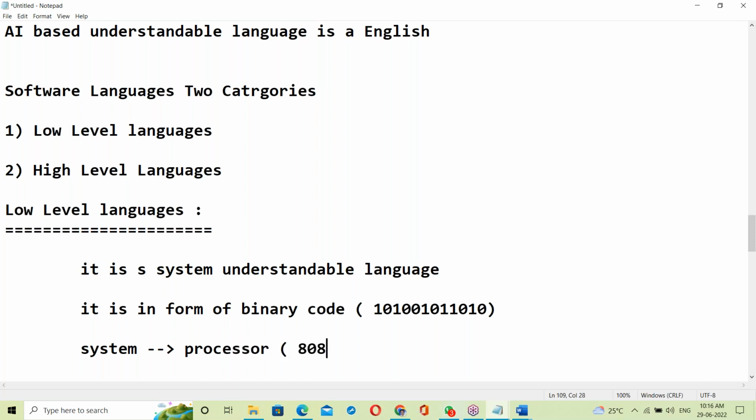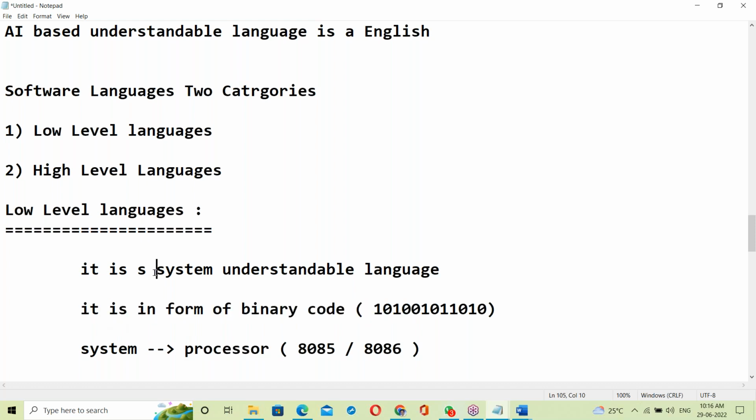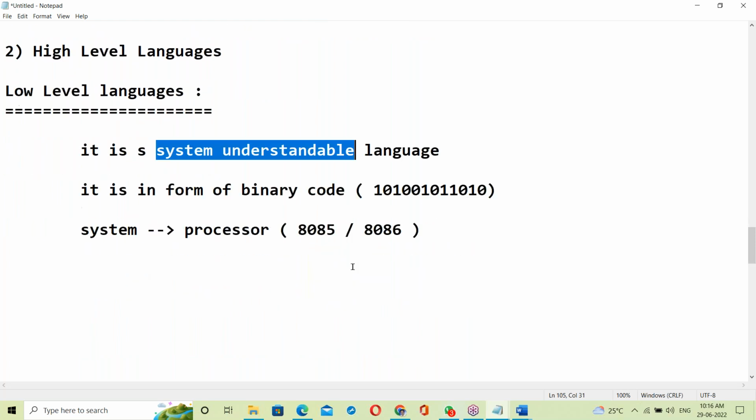Like the 8085, an old processor. Now we are using the 8086. Before the 90s we had the 8085. Processor understandable language, low level language, in the form of binary code. It is system understandable. System means a processor here.